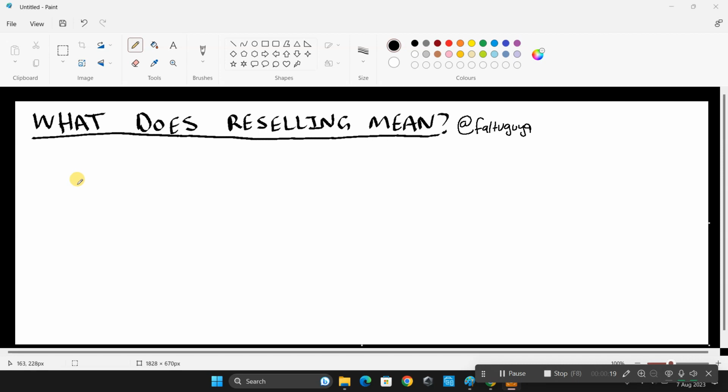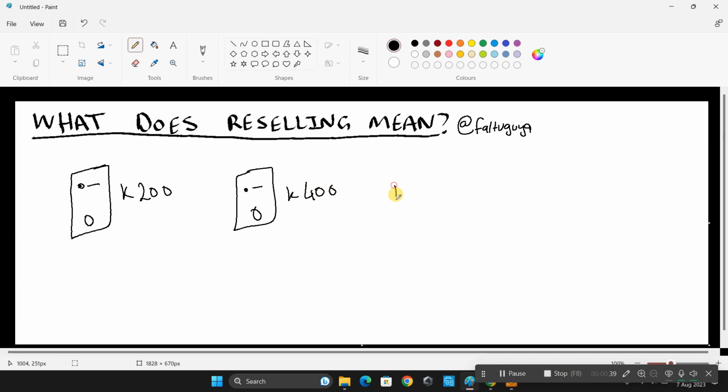So let's say you buy a phone. You buy a phone for 200 kwacha. This is an example price. Reselling means that you sell this same phone for around 400 kwacha and make a profit of 200 kwacha. That means you bought the product, then you sold it at a profit. That is reselling. Reselling can be done with anything.